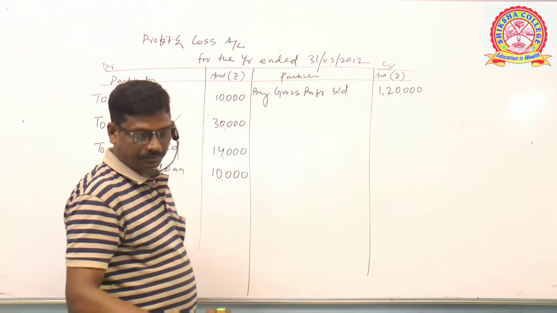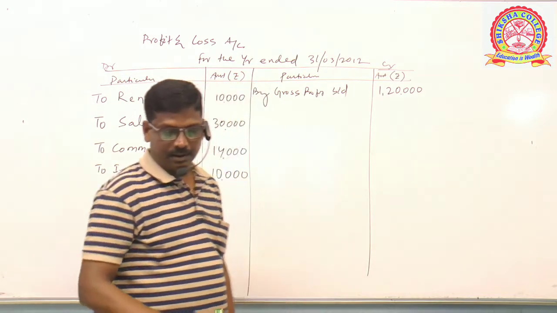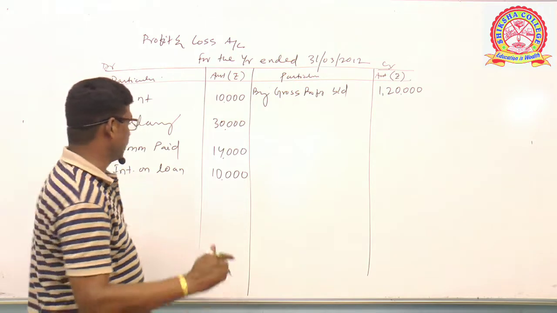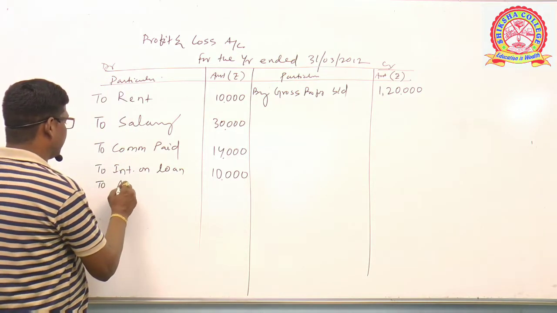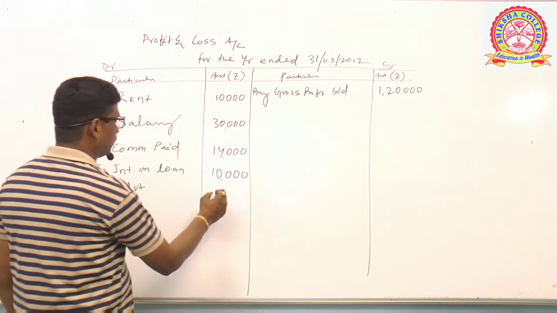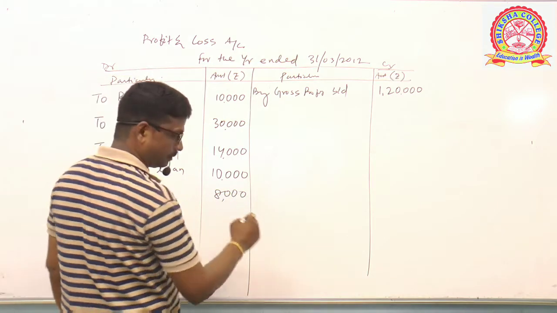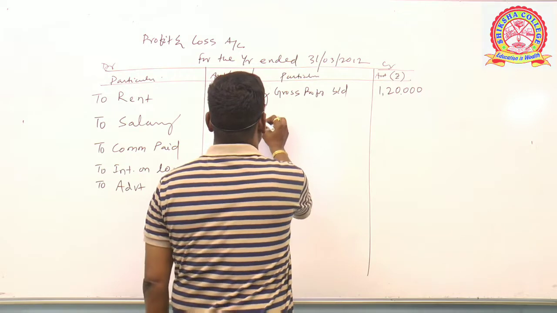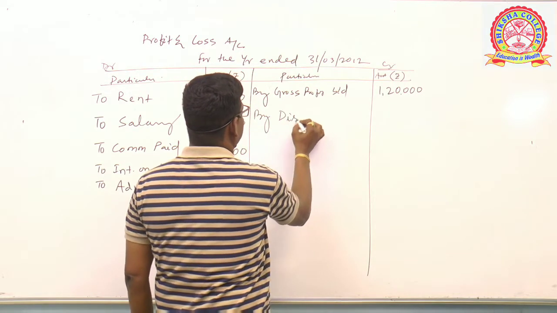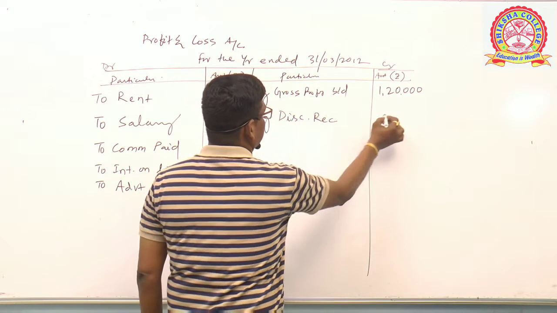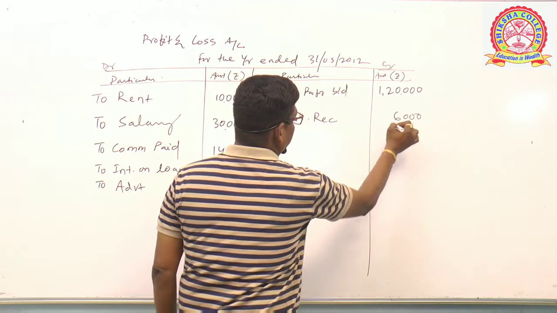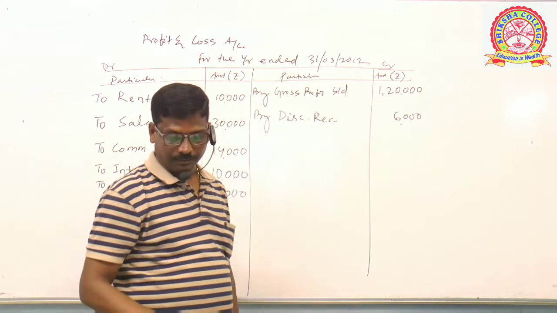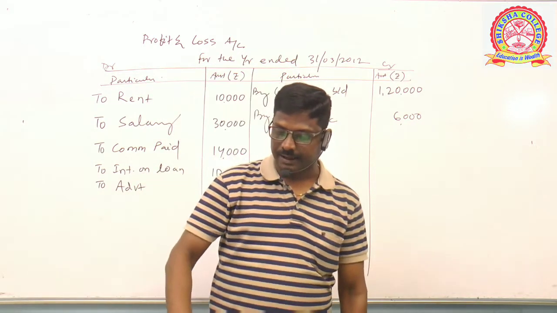Next item, advertisement 8,000, discount received 6,000. To advertisement 8,000. Then discount received, it's income, by discount received 6,000. Clear? Next, printing and stationery 4,000.